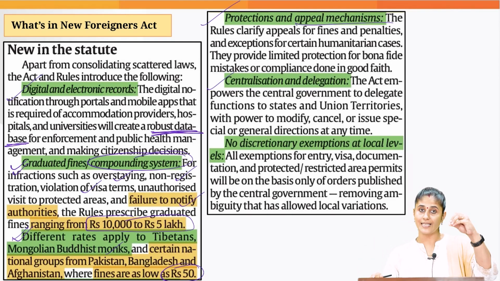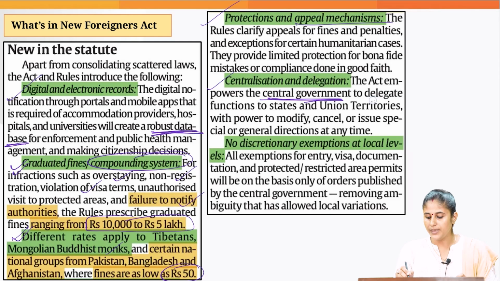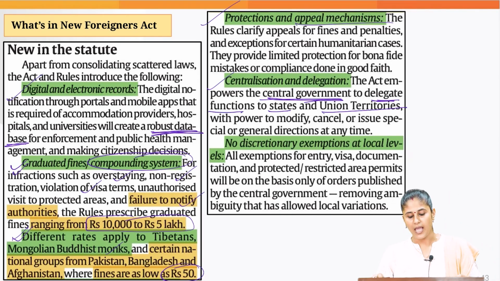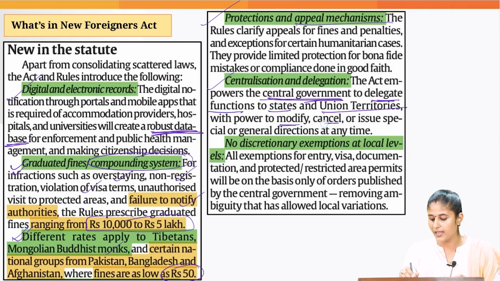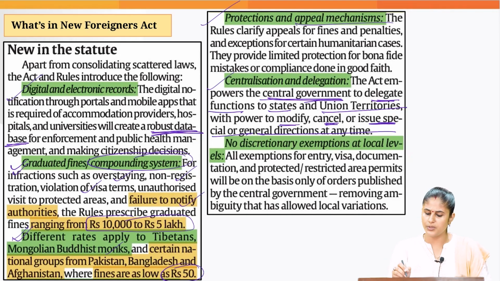Then we are witnessing centralization and delegation. Now, under this Act, the central government is the one which would be delegating the function to states and union territories. And it would also have the power to modify, cancel, or issue special orders or general direction at any time. You need to understand the difference between delegation and decentralization.